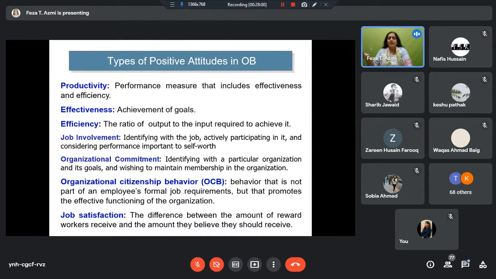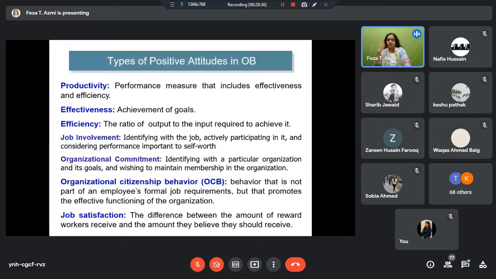Some organizations may value productivity. Some organizations may value efficiency or effectiveness. Some may value commitment. Some may value OCB. Depending on the nature of the organization, depending on the type of organization, different organizations may have different value systems. And those value systems become the attitudes of the organization. And the organizations, they want people to have those attitudes, those beliefs. And then the organization expects that you would behave as per these attitudes.